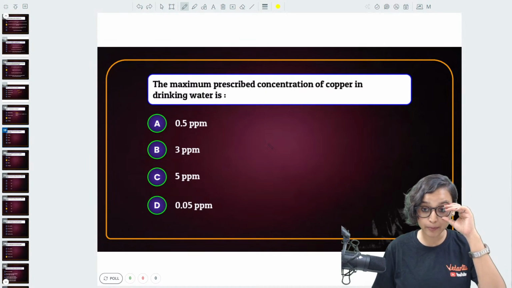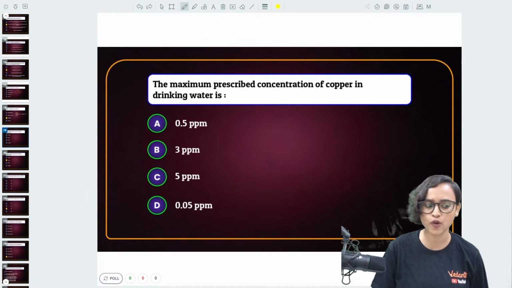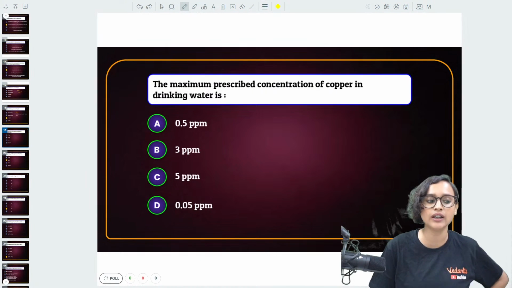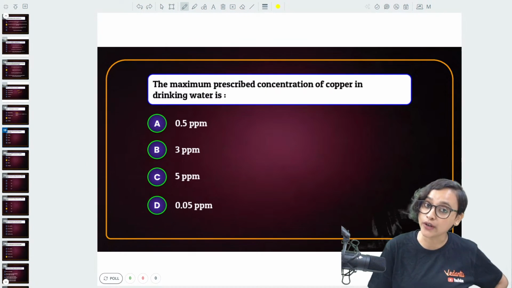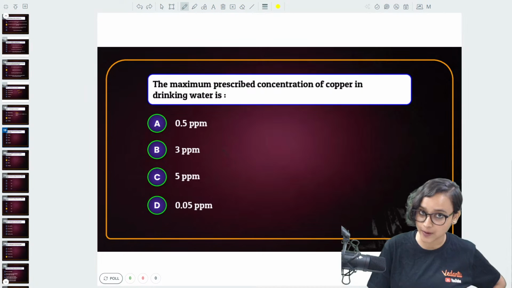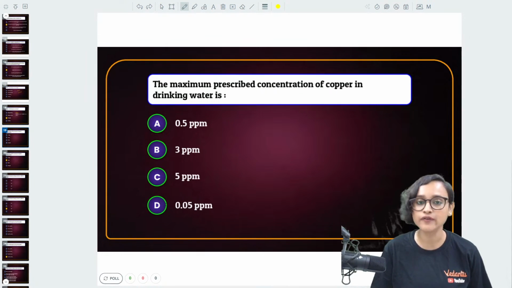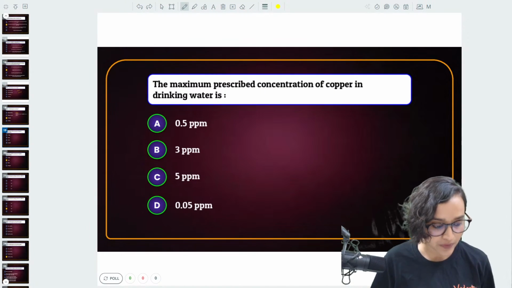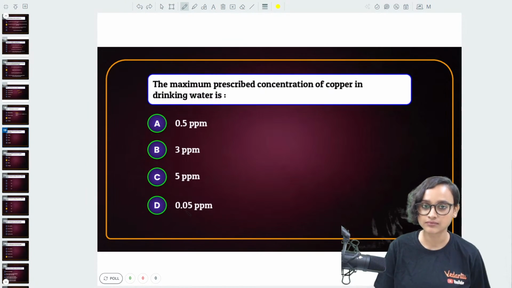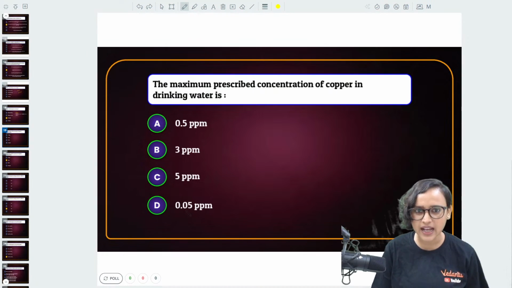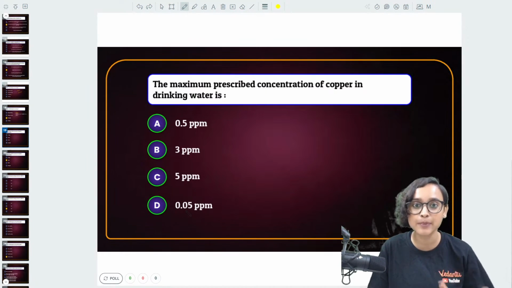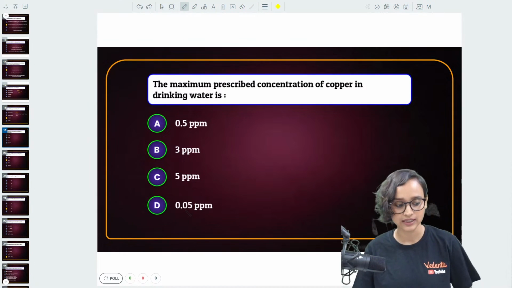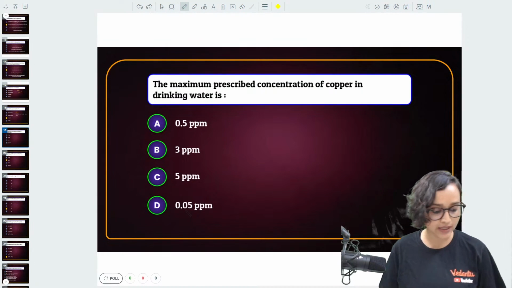The maximum prescribed concentration of copper in drinking water is, you tell me, 0.5 ppm, 3 parts per million, 5 parts per million, or 0.05 parts per million? Okay, tell me. Herbicide, yes. Herbicide, you do not know? Herbicide, weedicide, insecticide, pesticides, we have read about them, no? Yeah, that's what we're talking about. Tell me.